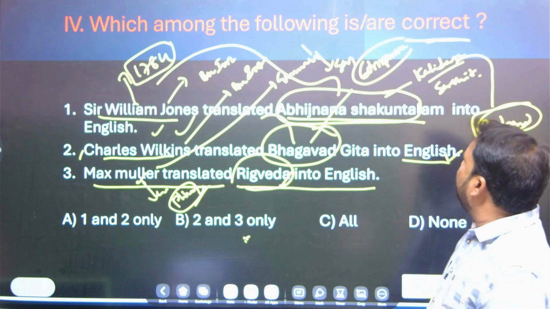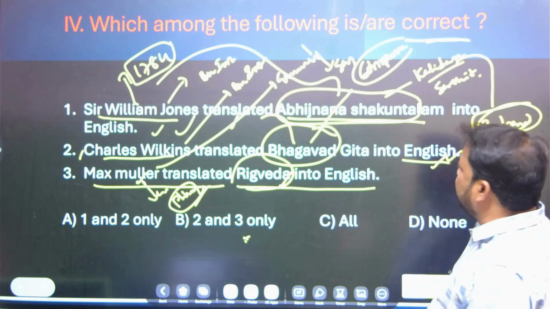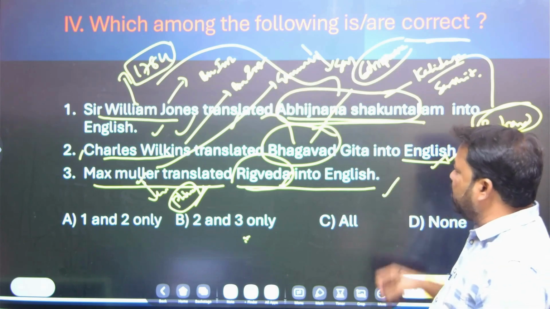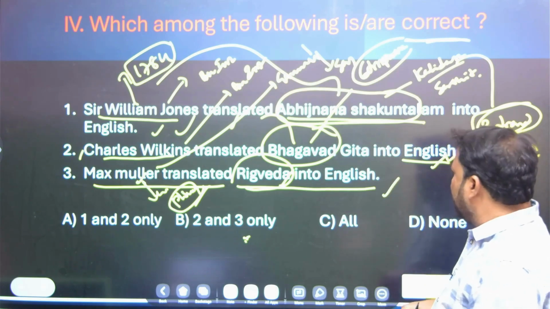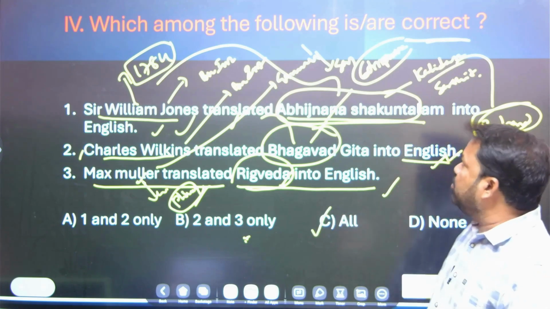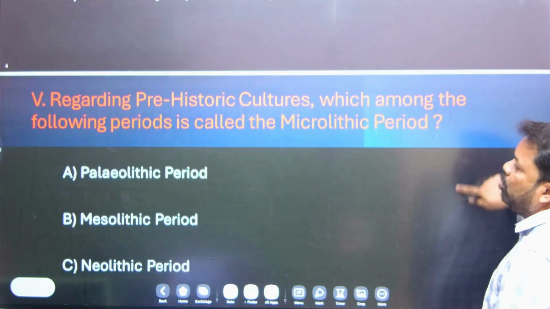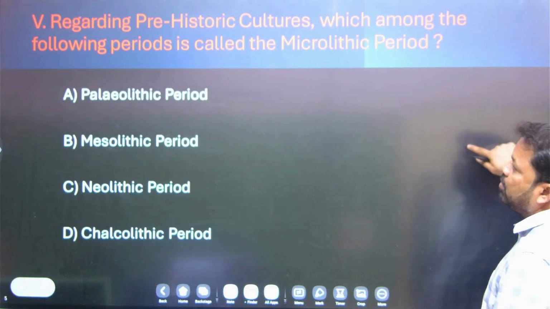Yes, let's come to the correct statement. The first statement is right, the second statement is right, and the third statement is right. All the three statements are right, and your answer is C, all. Yes. Let's move to the fifth question.